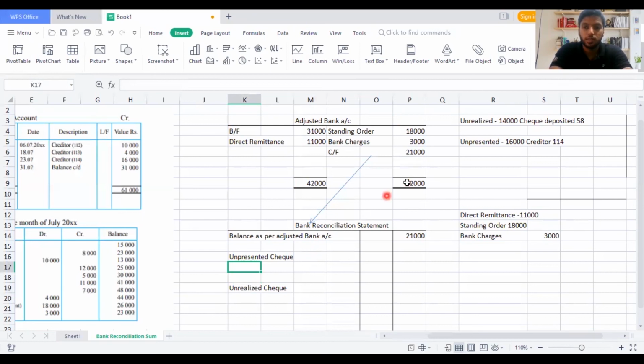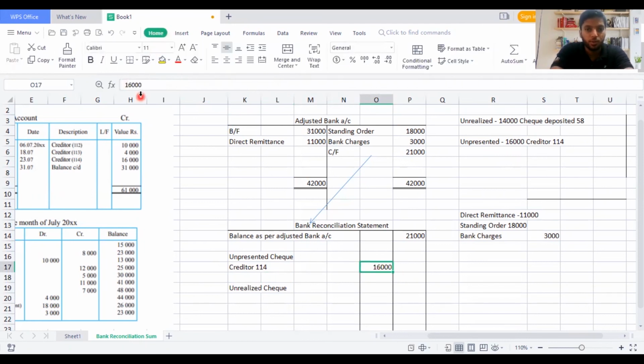So unpresented check is how much they have given? They have given a value of 16,000. So I'll write here creditor 114 has a value of 16,000. So take that value to the other side. I hope you guys are doing this with me. When you attempt this sum by doing it along with me, you can score better. So I'll write here 16,000. And then unrealized check. Always put a topic here, guys, like a title or line is better. I put a complete line for this.